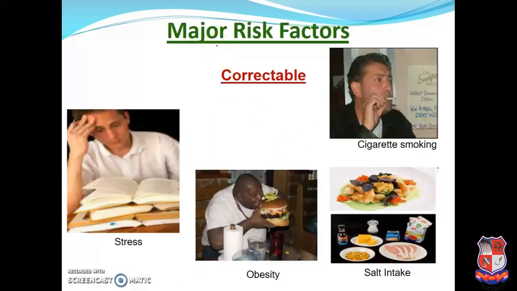Some of the major responsible causes or risk factors. We have two types of risk factors: correctable and non-correctable. Correctable means a person smoking cigarettes is at risk for hypertension, a person taking more and more salt is also at risk, and obesity and more stress are also responsible for hypertension. If we stop cigarettes, that may reduce the risk of hypertension. Stop salt, stop eating more and more fast food, and we should take very little stress; these decrease the chances of hypertension.